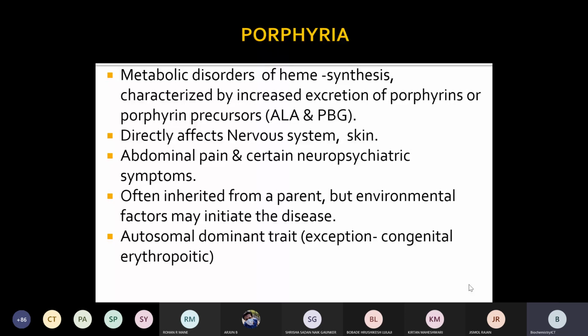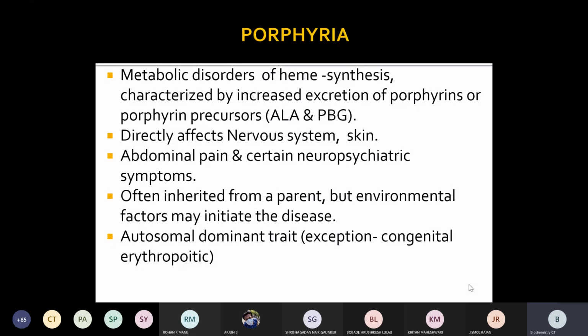Porphyrias are metabolic disorders of heme synthesis, characterized by increased excretion of either porphyrin or the precursor of the porphyrin, along with sometimes excretion of ALA and PBG in some porphyrias.